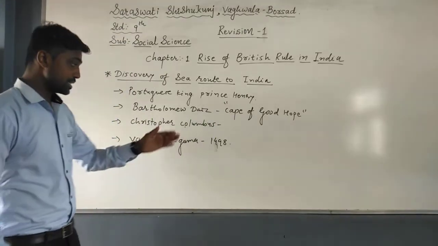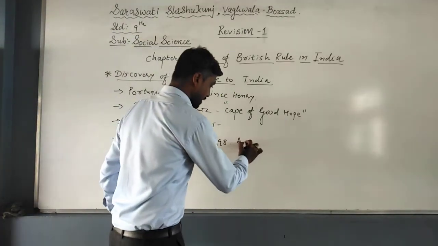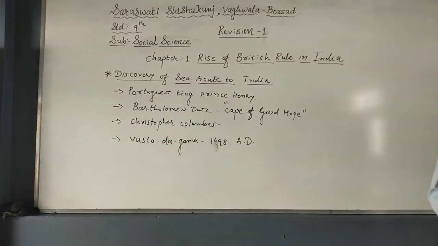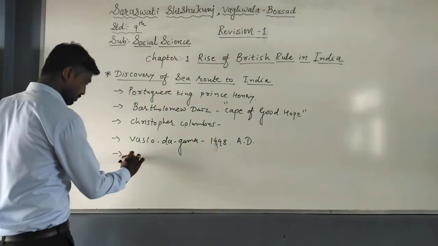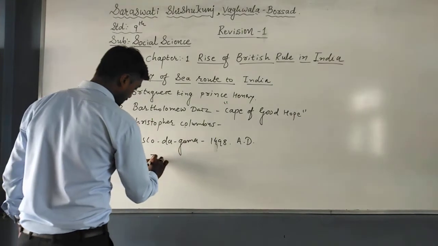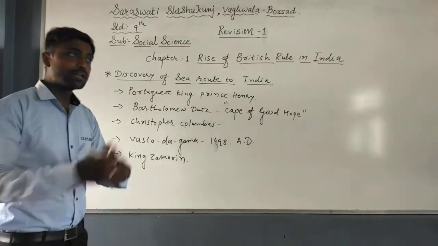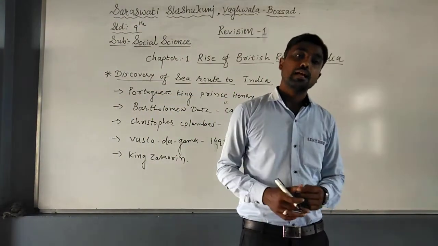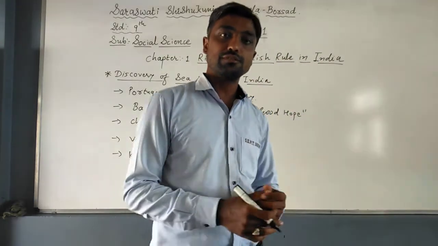Here, students, you must remember the name as well as the year. In 1498 AD, Vasco da Gama found the sea route to India, and he reached the Calicut port on the western coast of India. At that time, King Zamorin, this name also we must remember, was ruling over Calicut, and he gave permission to the European people to trade in India, and now the door is open for Europeans to have trade relations with India.